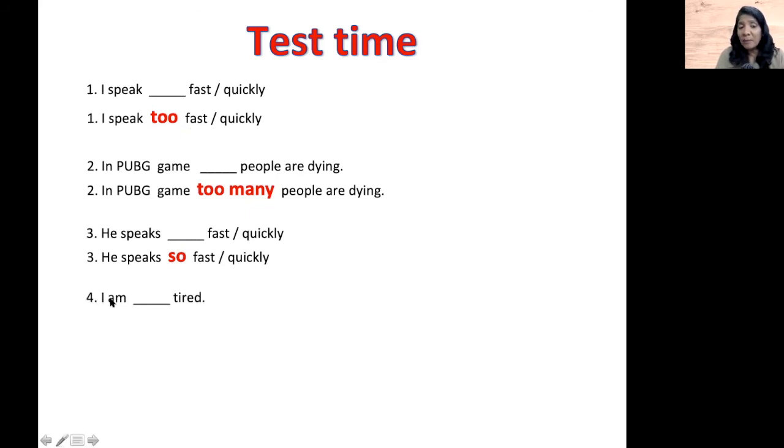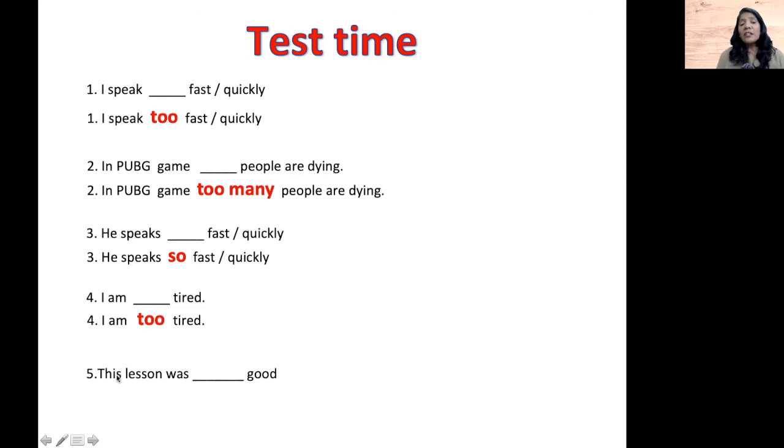Let's look at another example. I am dash tired. In the sense, I am so exhausted that I cannot do anything more. I just want to hit the bed. I just want to go to sleep. So should I use so tired or too tired? The right answer is, I am too tired.